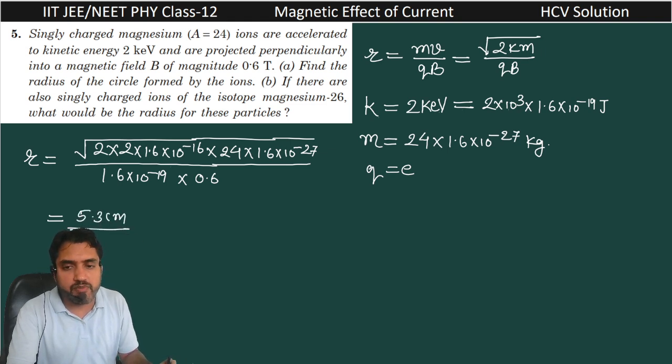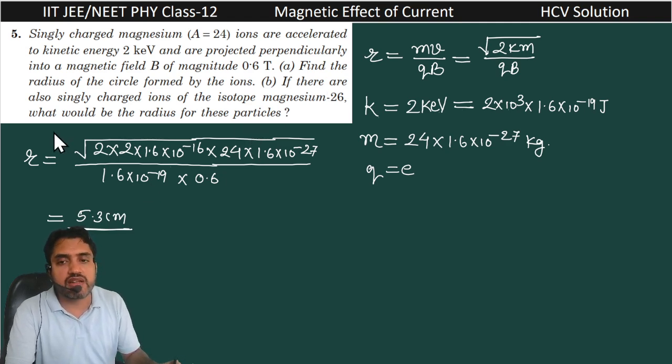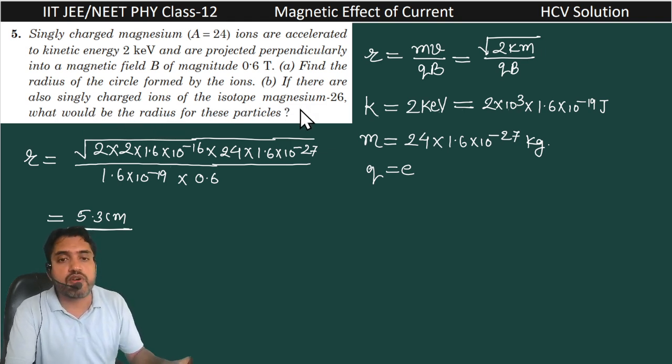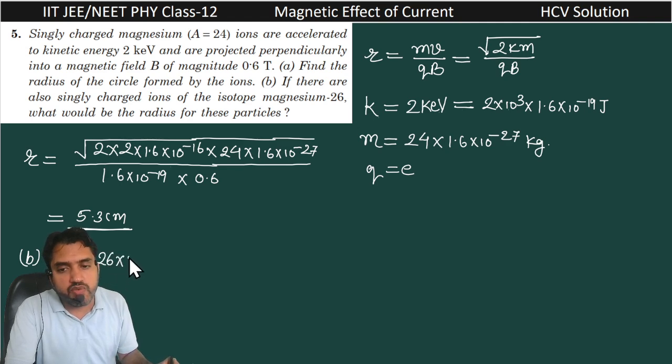Okay, 5.3 centimeter. Now the B part of this question: if there are also singly charged ions of the isotope of magnesium 26. In this B part, m dash is equal to 26 into 1.6 into 10 raised to power minus 27 kg.